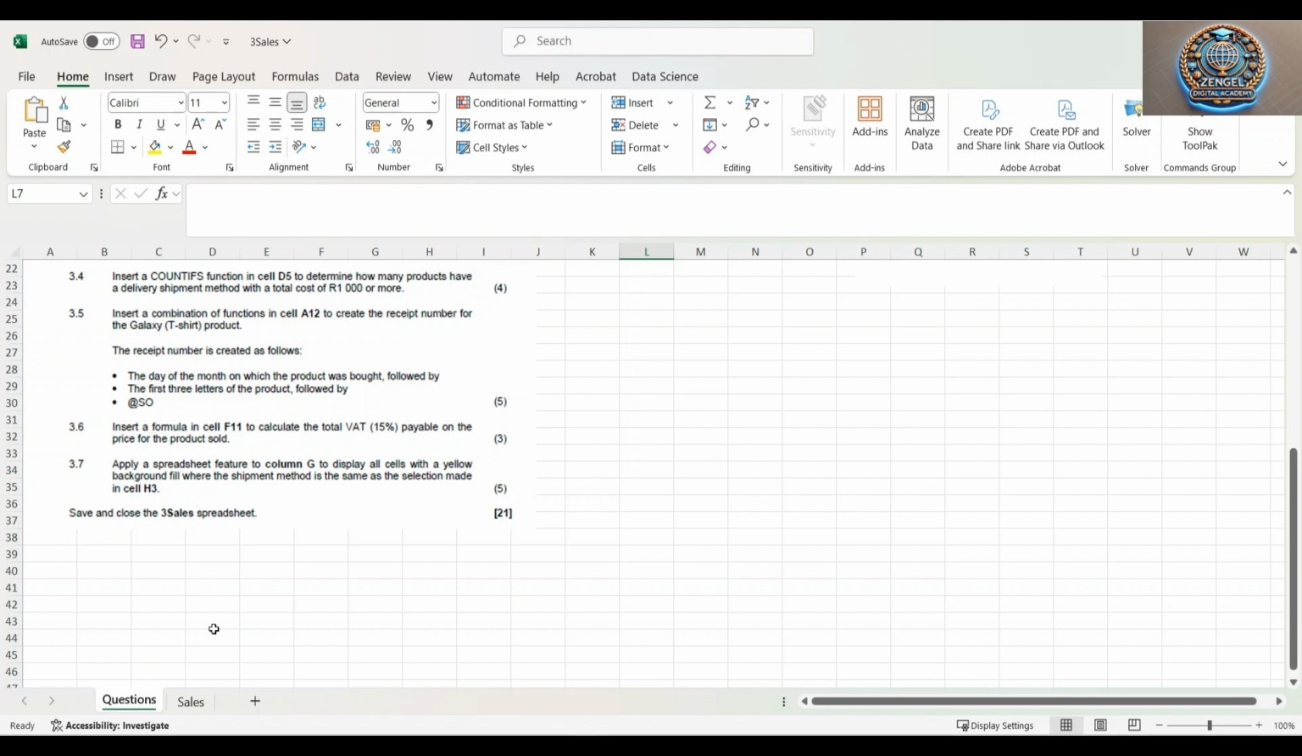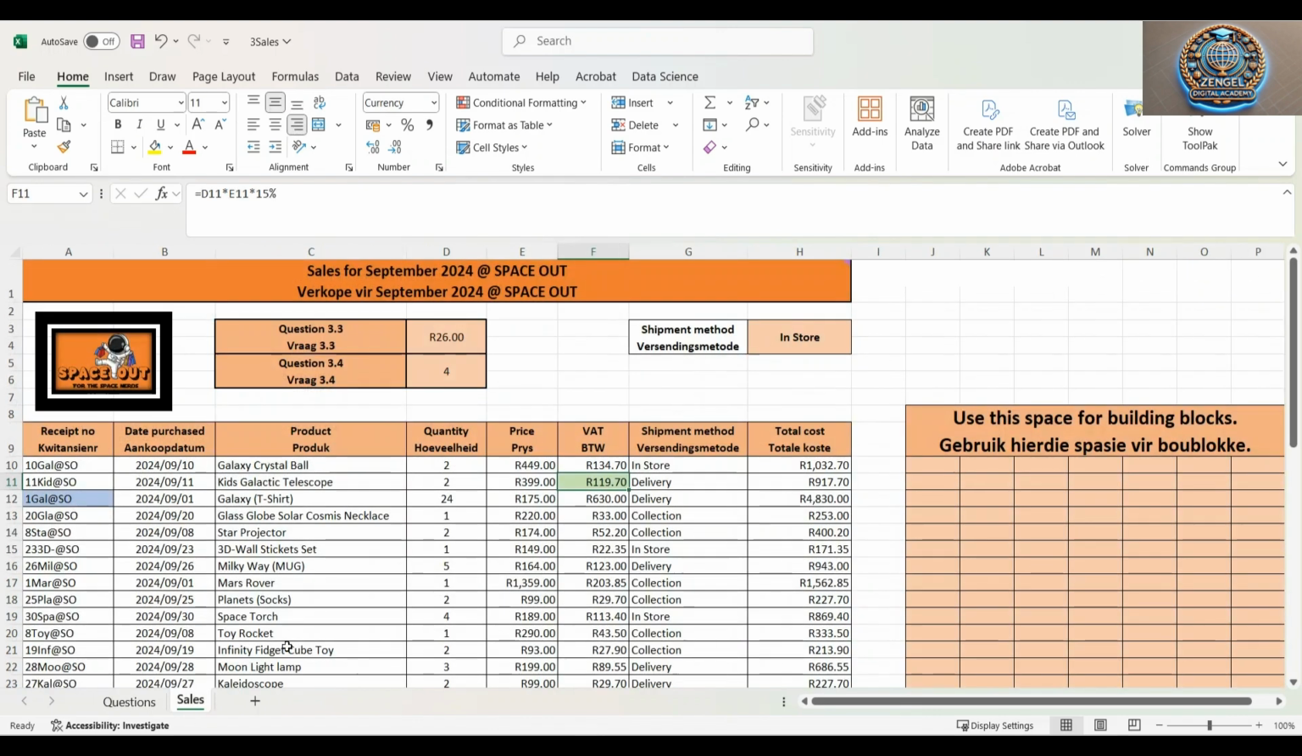Now we need to apply a spreadsheet feature to column G to display all cells with a yellow background fill where the shipment method is the same as the selection made in cell H3. So here we need to look at cell H3, what's happening, then also look at column G. So we need to go back. So let's first look at H3. So H3, that's H3.